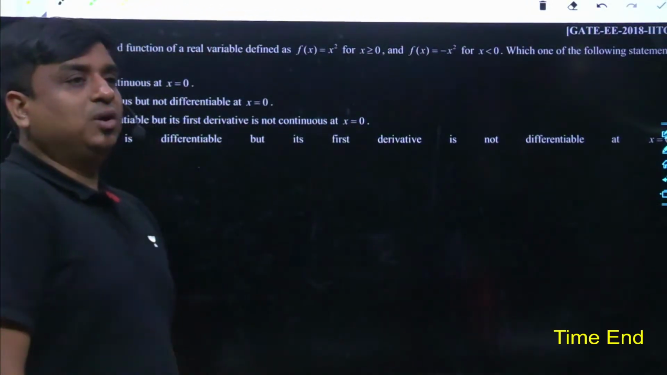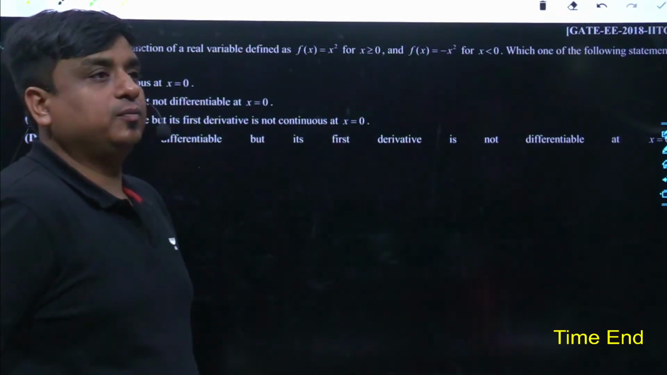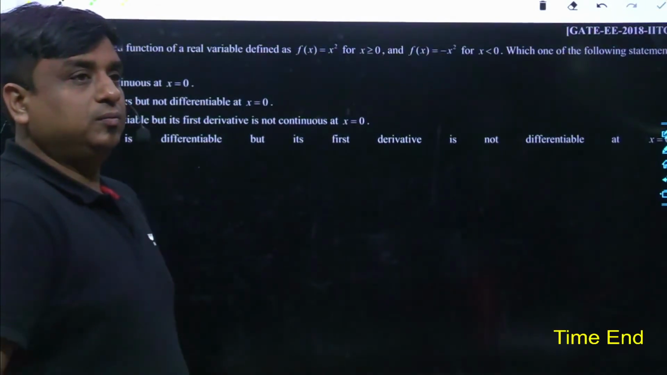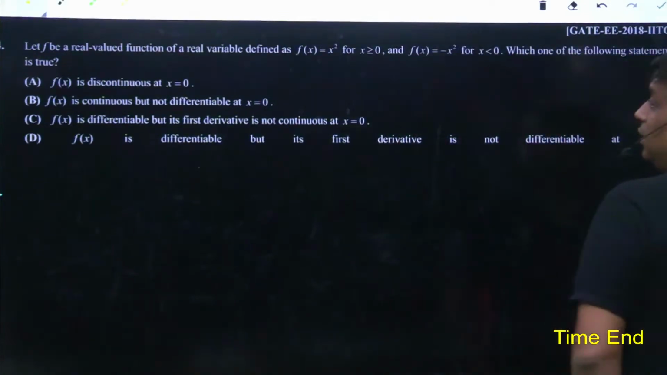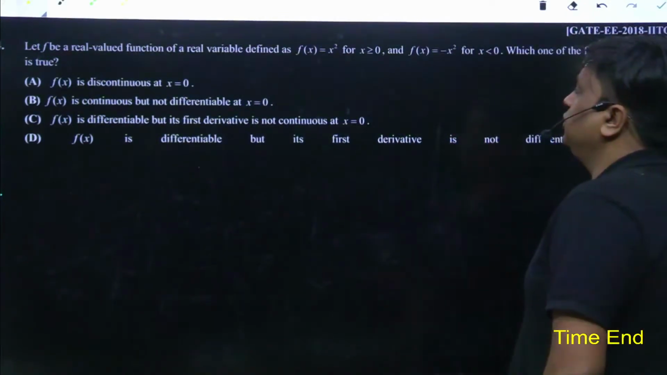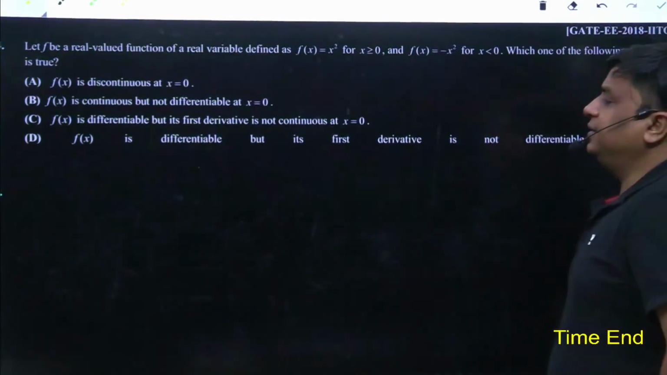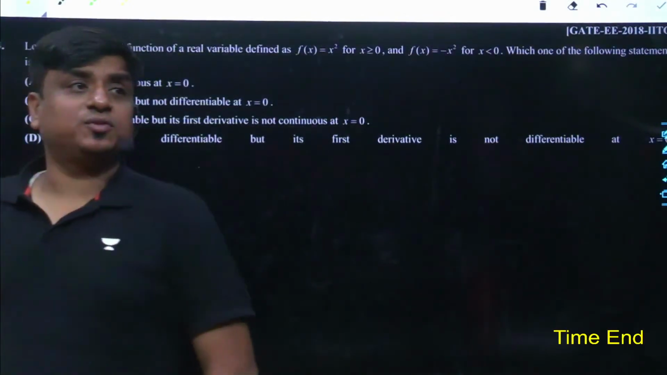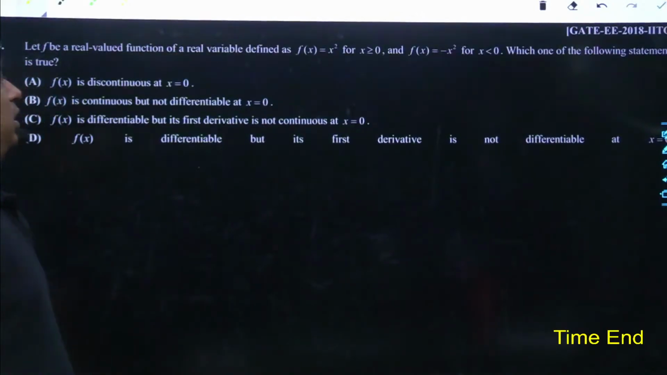Aman, then what have you guys been doing here? Let f(x) be x square for x greater than 0 and f(x) equal to minus x square for x lesser than 0. And I feel this is the point where the majority of students would have doubt. Read the problem carefully and tell me what would be the best most answer.